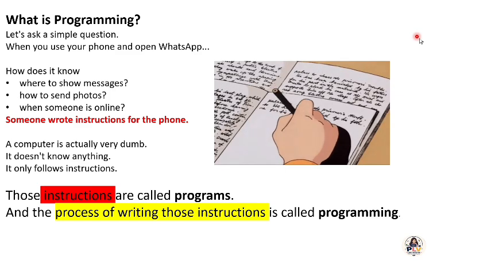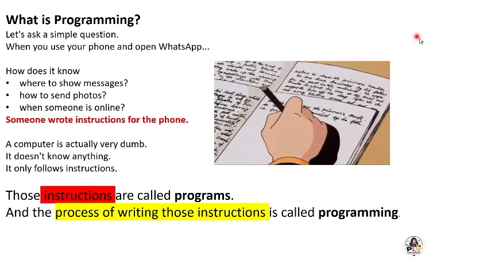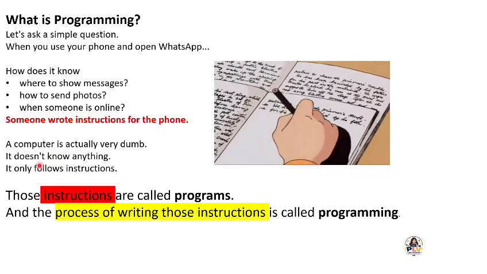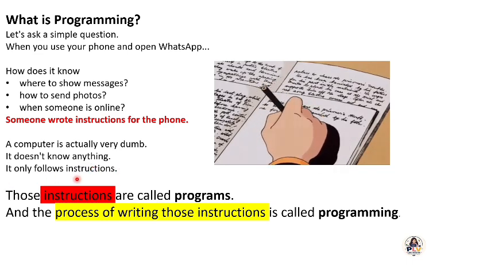Let me ask a simple question. When you use your phone and open WhatsApp, how does it know where to show messages, how to send photos, when someone is online? Someone wrote instructions for the phone. A computer is actually very dumb. It doesn't know anything. It only follows instructions.